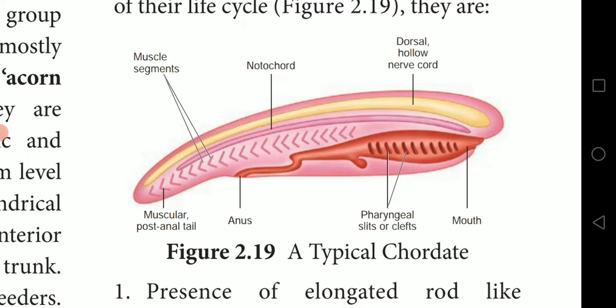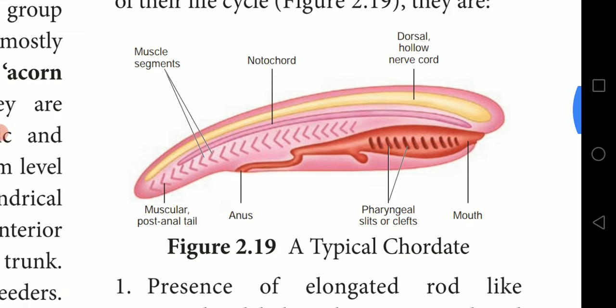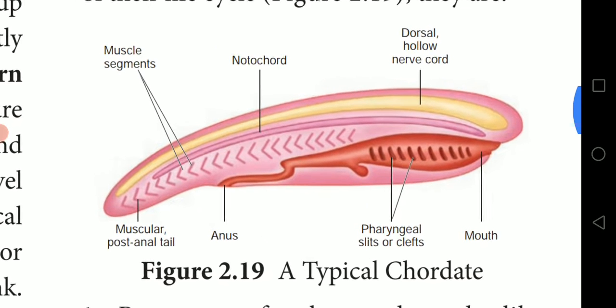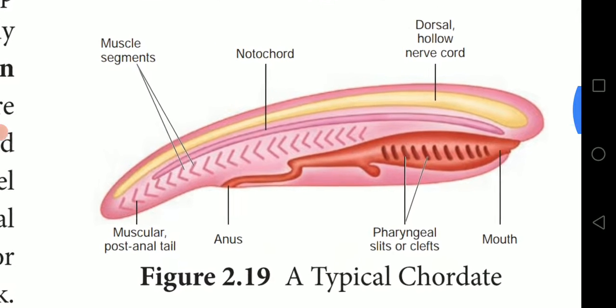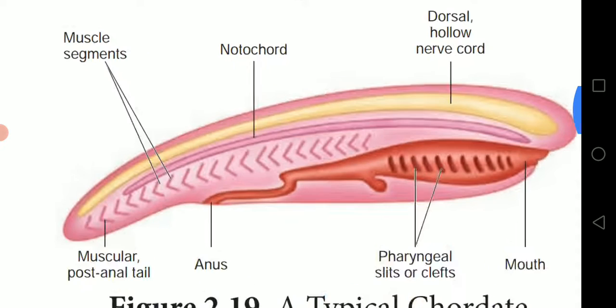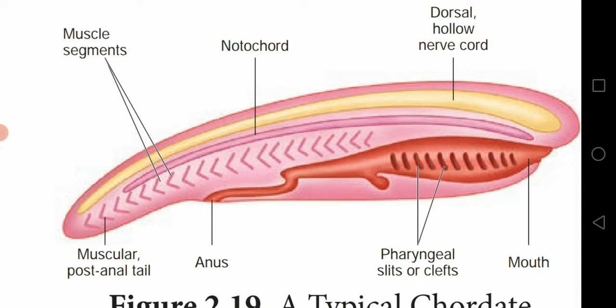So these are the general characters of Chordata structure. Whoever studies chordata classification, these are the major parts. One is the notochord. Can you find the notochord and nerve cord?